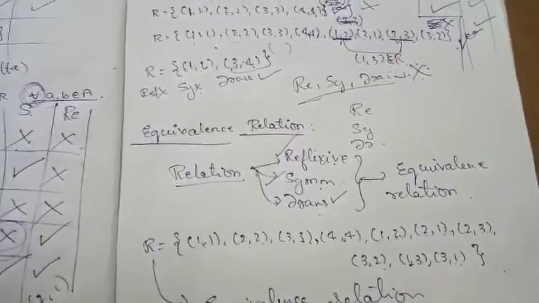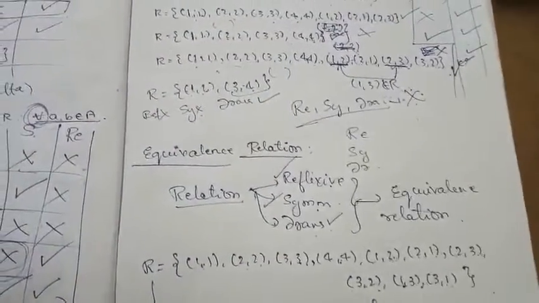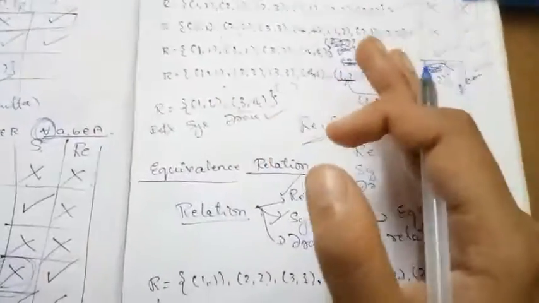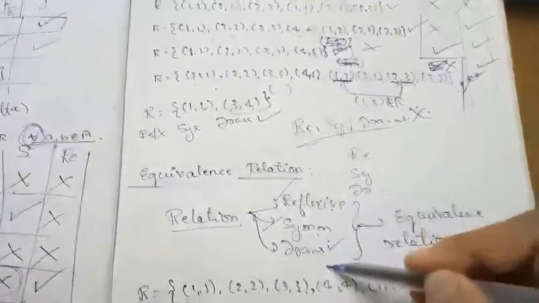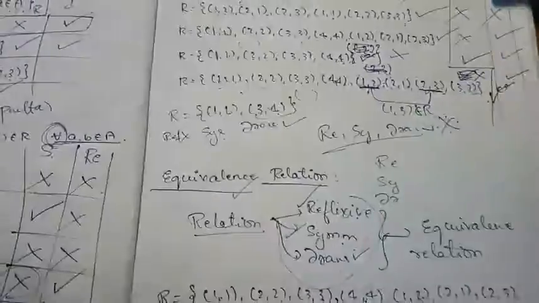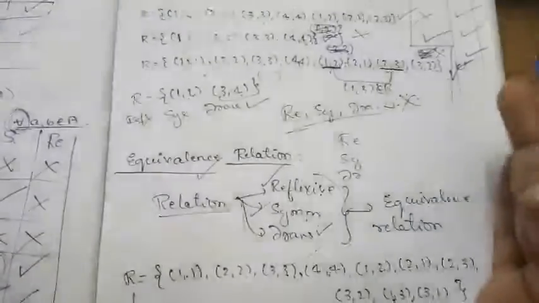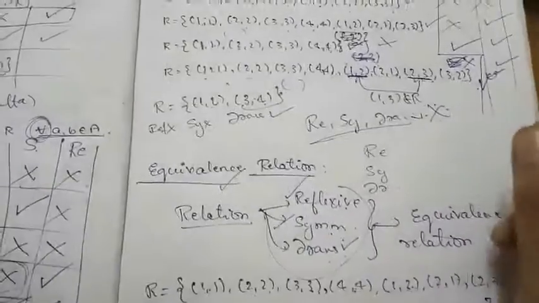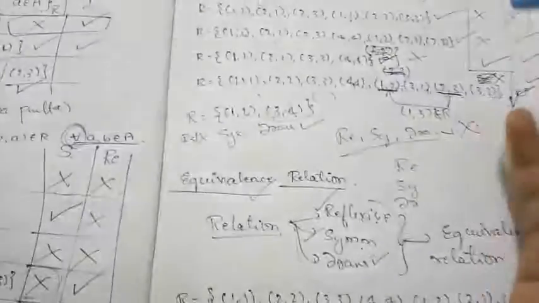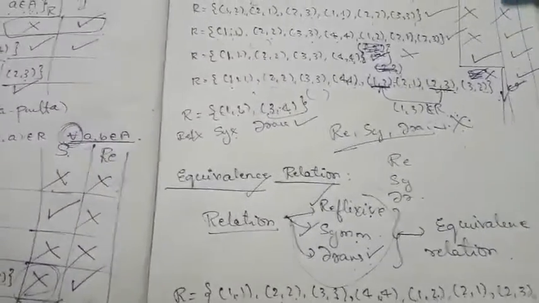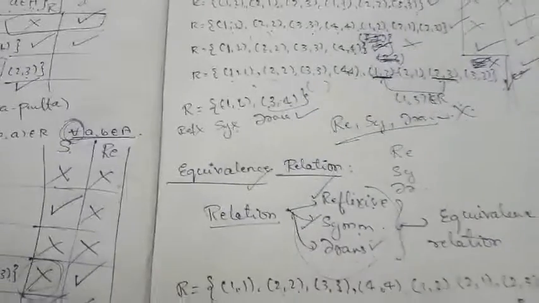So go through, this is purely basic. Till now you have learned only the definition and some of the examples. In this we need to learn much more compared to this. The whole exercise is depending upon reflexive, symmetric, transitive. If all these three are satisfied, then it is the equivalence relation. The whole thing is depending upon this itself. So if you understand these things, then the exercise is just like a cup of coffee. But if you didn't understand this itself, then it is very hard to understand. So understand these things properly. If you have any doubts with any type of relation, you can ask me at any time. Thank you, students.